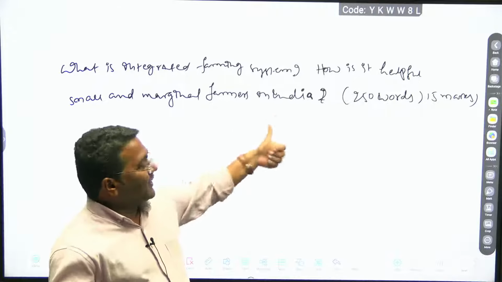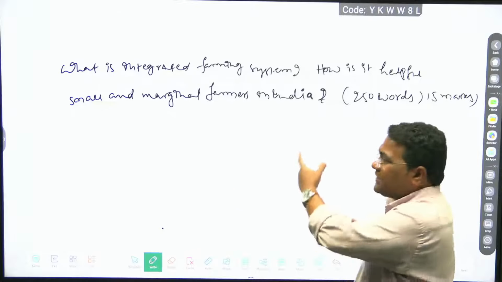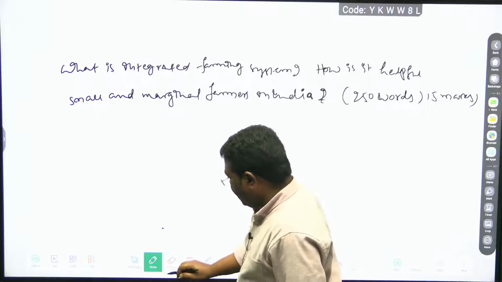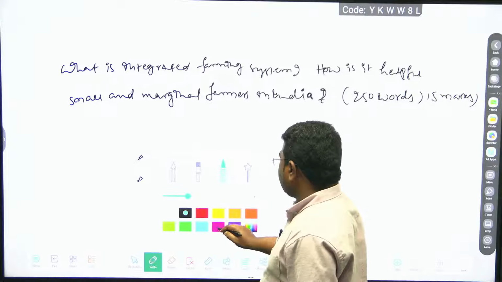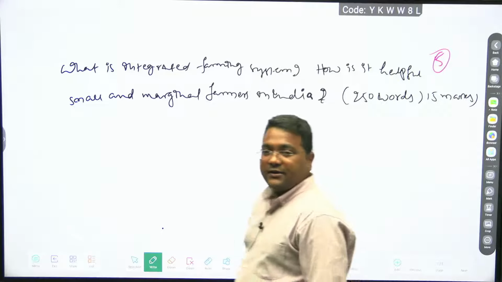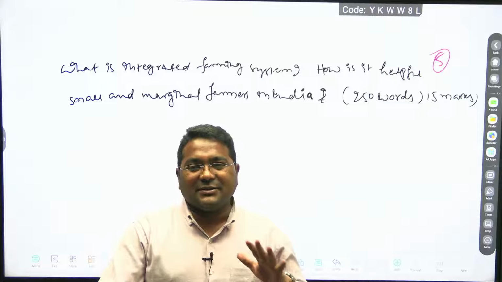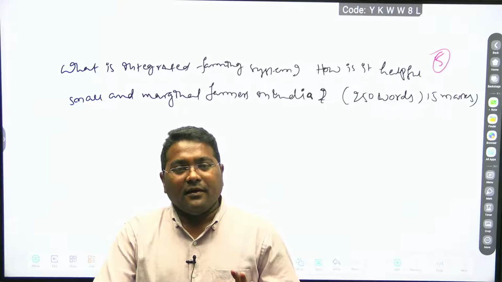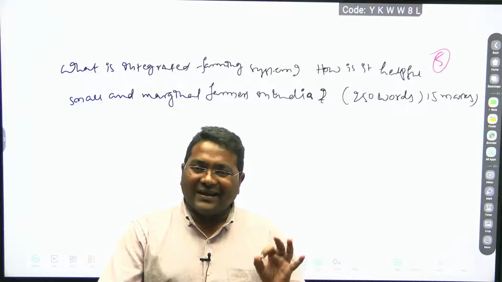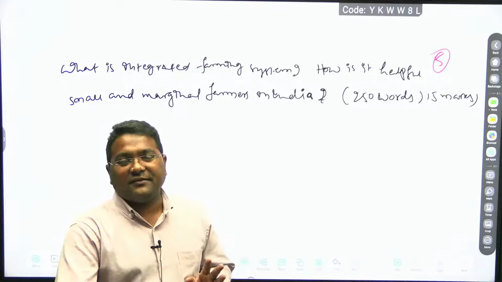Here I will be taking one question, and if you carefully observe this question, because in almost the past 5 years, this question came at least 5-6 times in the exam. Integrated farming system. Integrated farming system is different, mixed farming system is different, organic agriculture is different, natural farming is different.